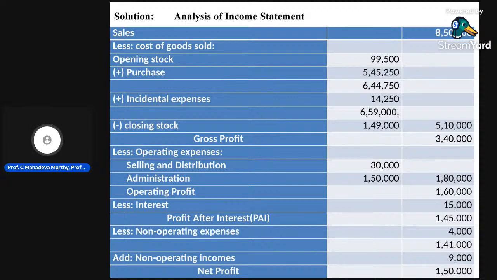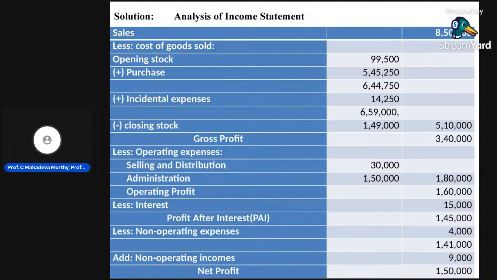You write down cost of goods sold. This is most important. While preparing ratio analysis, such as the stock turnover ratio, we need to find out the cost of goods sold. How to find out the cost of goods sold? Cost of goods sold is equal to opening stock plus purchases plus incidental or direct expenses of the trading account, minus closing stock. This is most important, cost of goods sold.